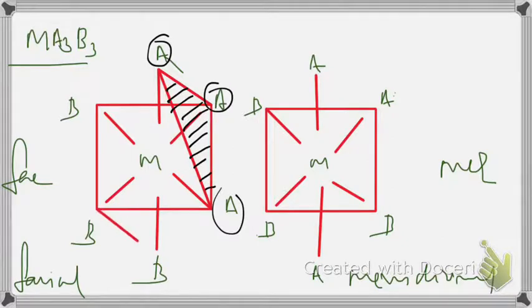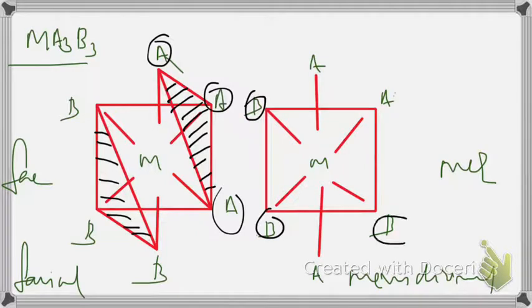Similarly, the B's are also in the same face. So it is the facial isomer. But here 3 B's are in the meridian. Meridian means the central plane. So it is the meridional isomer. So instead of cis and trans, it is better to use fac and mer isomer in MA3B3.